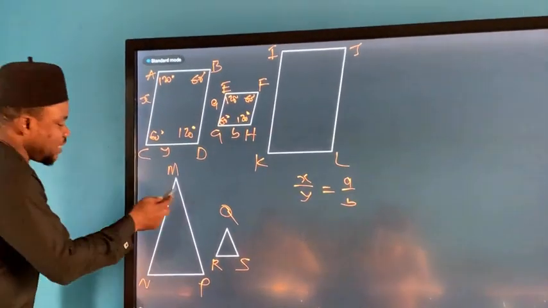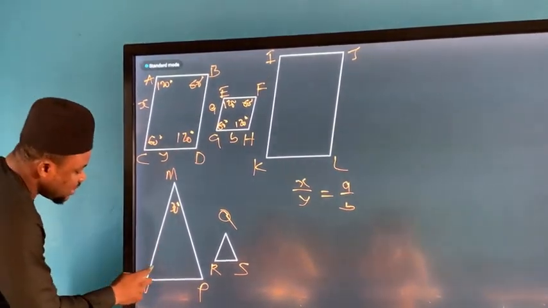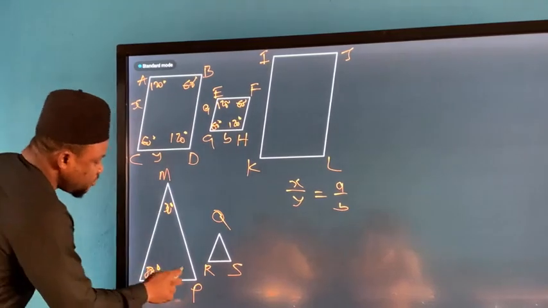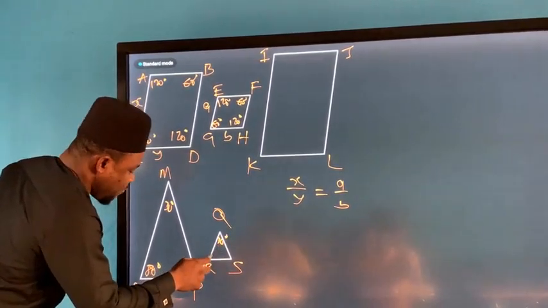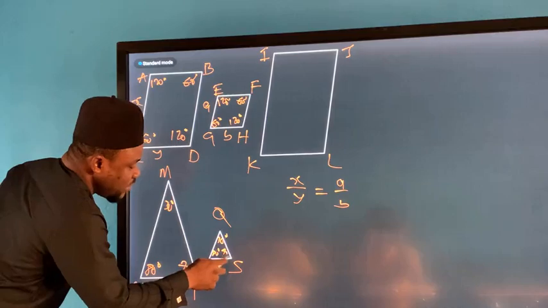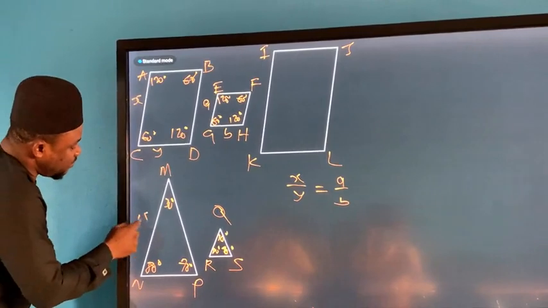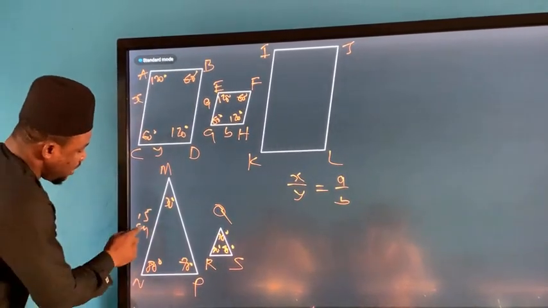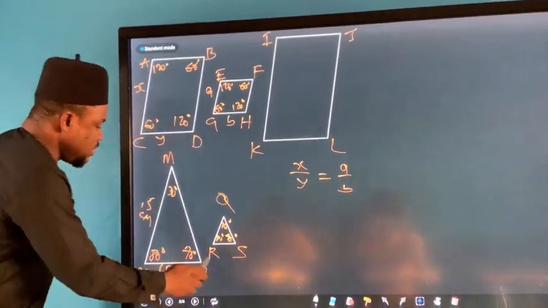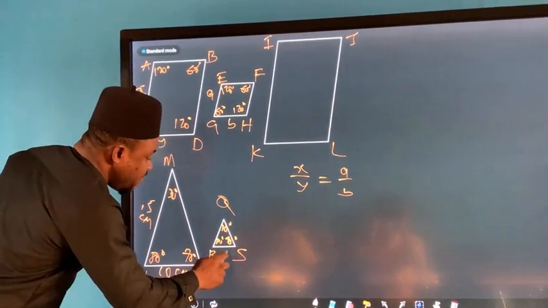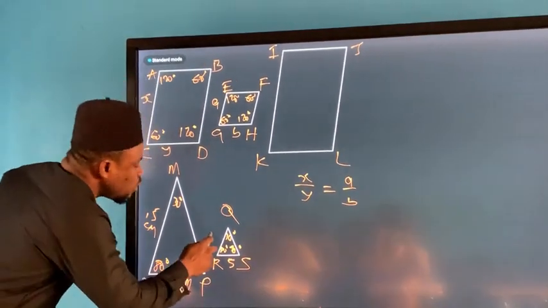Let me use this triangle now to buttress my point. Let's say, for example, that this is 30 degrees, and this is 80 degrees, and this is 70 degrees. And here I have 30 degrees, 80 degrees, and 70 degrees. If this place is 15 centimeters, and this place is 10 centimeters, and this place is 5 centimeters. I'm giving an example now, right? What would this place be?